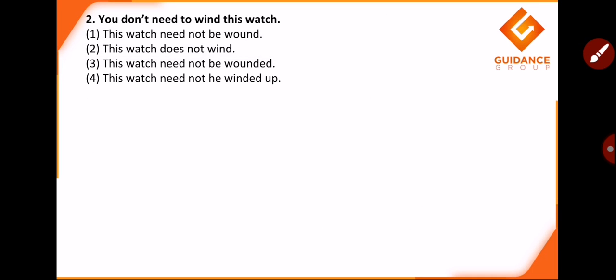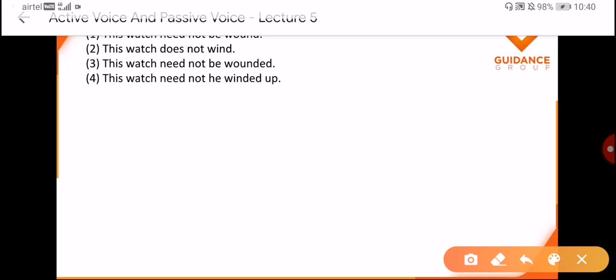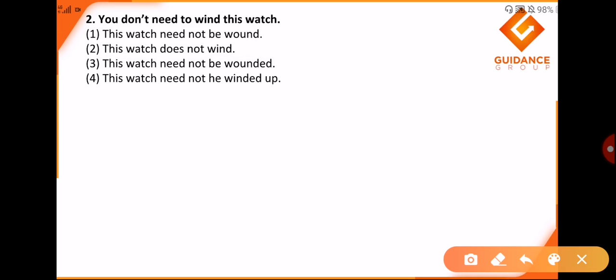It says, you don't need to wind this watch. Now in this case let us first see. Don't, so it is a sentence in present tense. Fine. The first option says the watch need not be wound. This can be a probable answer. Let us see the second one. This watch does not wind. This changes the meaning of the sentence. Third: this watch need not be wounded. This can also be a probable answer.